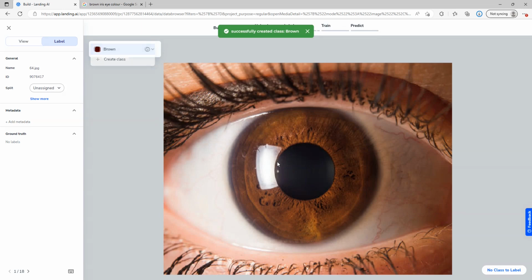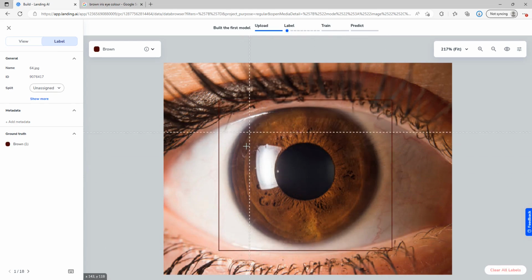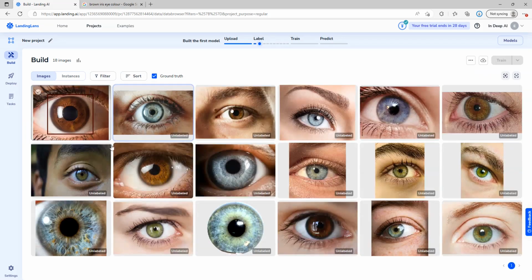Now we simply click and drag to select what we're training. So we're going to train this as category brown. Click back out, and you'll see we have our first categorization.